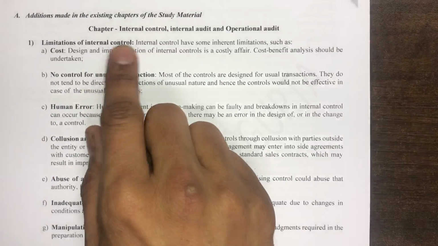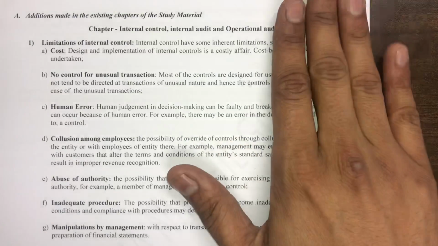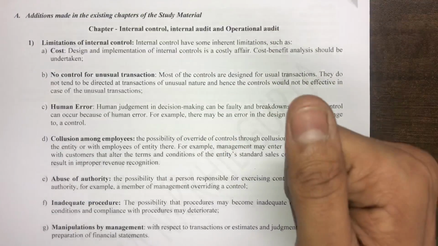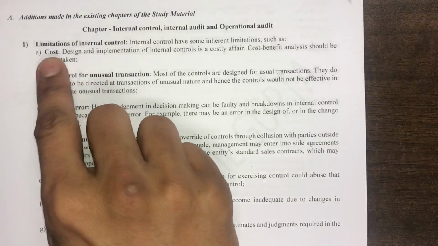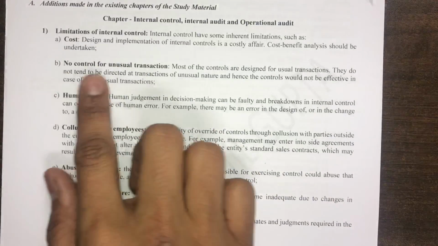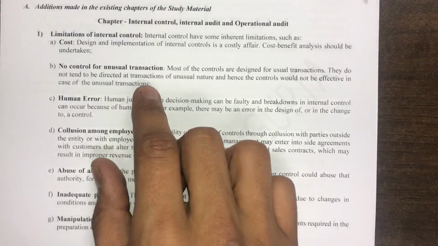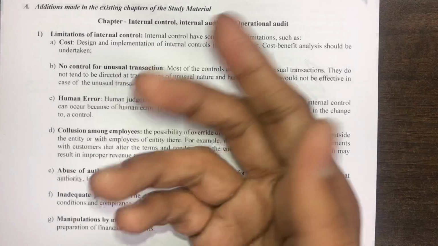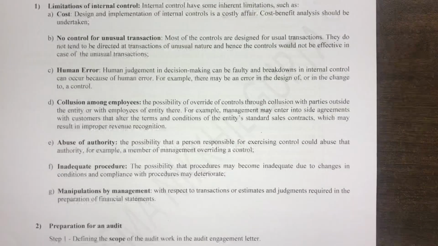So internal controls, as you are aware, are the control points or checkpoints which have been infused by the management to stop any mistake or any error from happening. So what are the limitations? First of all, it is costly. Yes, designing and implementation of internal controls are costly. No control of unusual transactions. So yes, the internal controls are primarily made for the purpose of usual transactions, and unusual transactions cannot be controlled through internal controls.